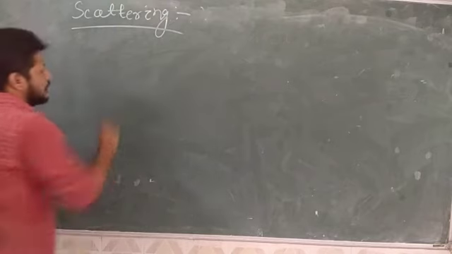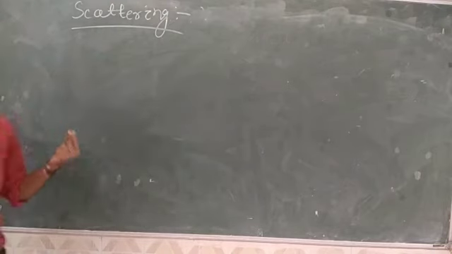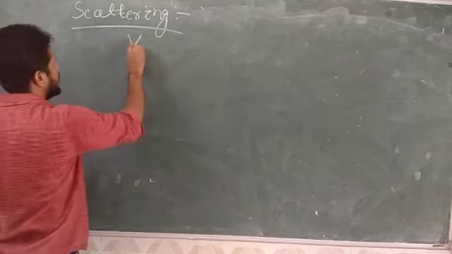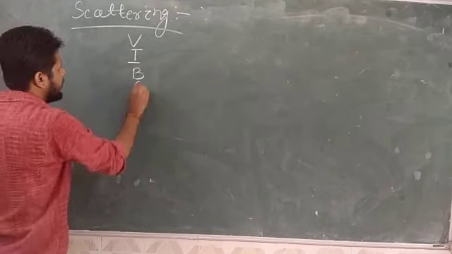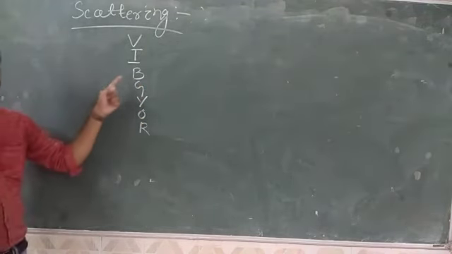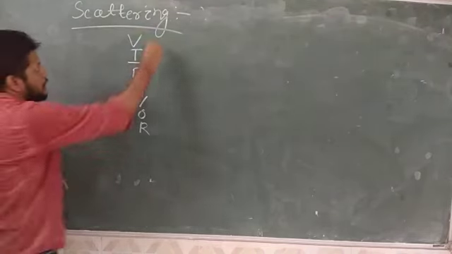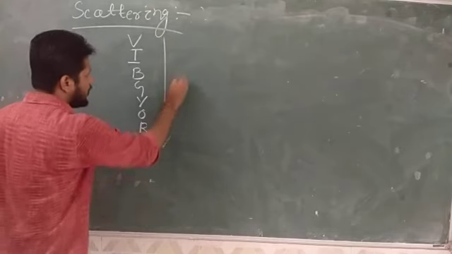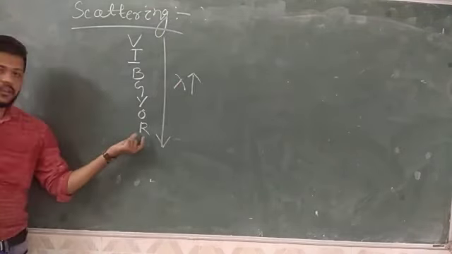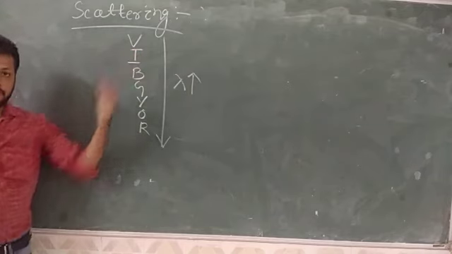So first, we all know that the light coming from the sun is white light, and white is a mixture of all the colors, that is your VIBGYOR. For example, you all have studied these colors: violet, indigo, blue, green, yellow, orange and red. In this, what is increasing is the wavelength. So red light has the highest wavelength, and violet has the least wavelength.